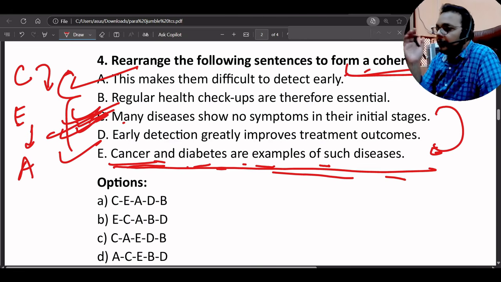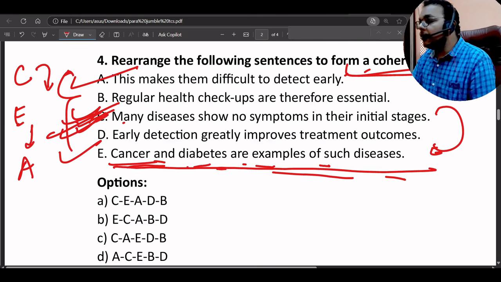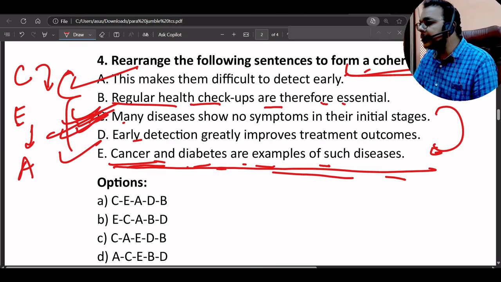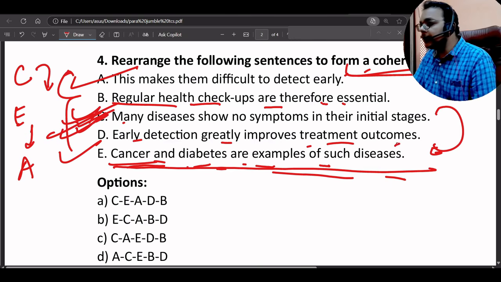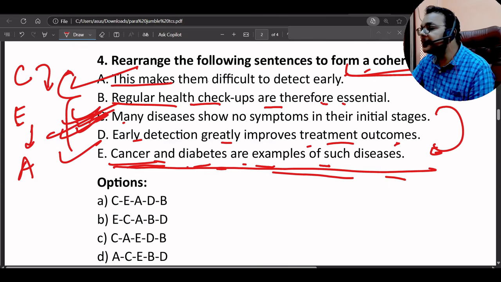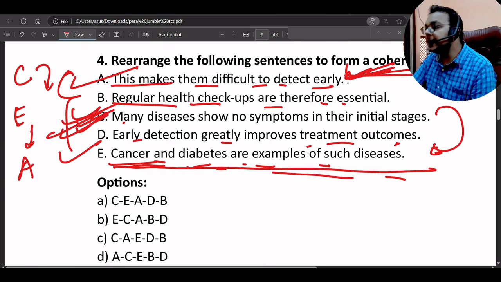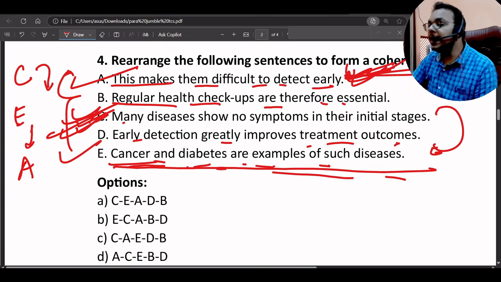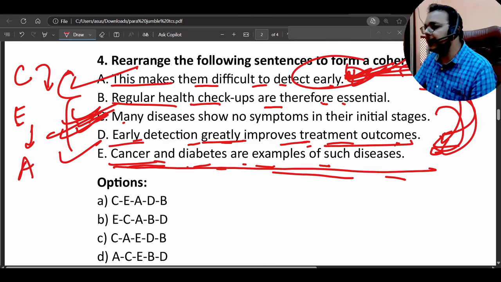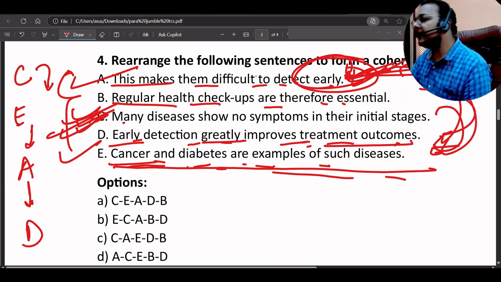Now if it is difficult to detect them early, the regular health checkups are therefore essential, this should come, or early detection greatly improves the treatment outcomes. If you read clearly here, this makes them difficult to detect early. Now we are ending the sentence with early. But if we are ending the sentence with early, then we will give a reasoning like this. Why are we talking about early? Because early detection greatly improves the treatment outcome. So D will come here. So CEAD.